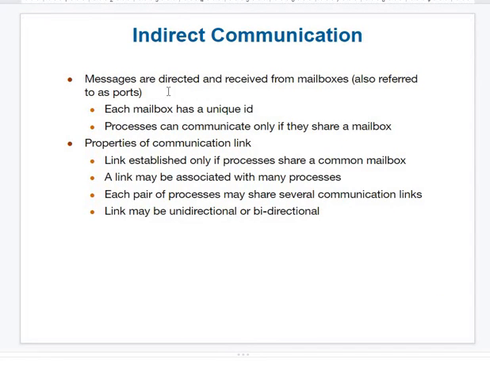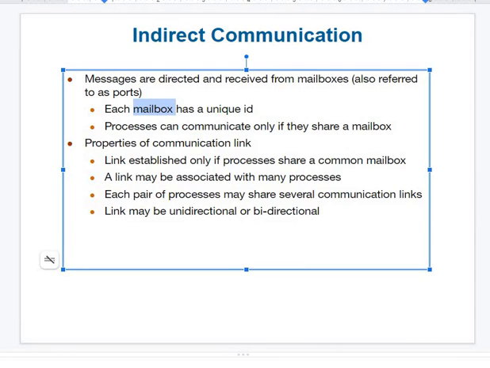So now I mentioned indirect communication. What do you mean by indirect communication? Simple way, it's group messaging. So there will be something common which is called a mailbox. Okay, so what does mailbox mean? It's a kind of common server.